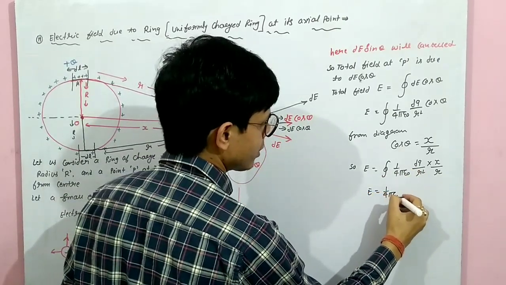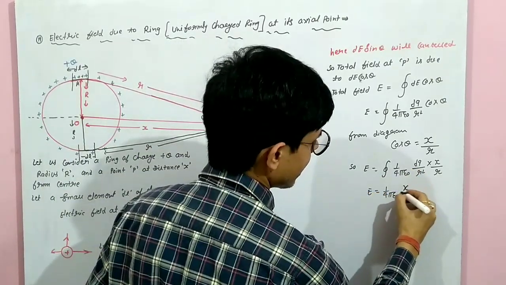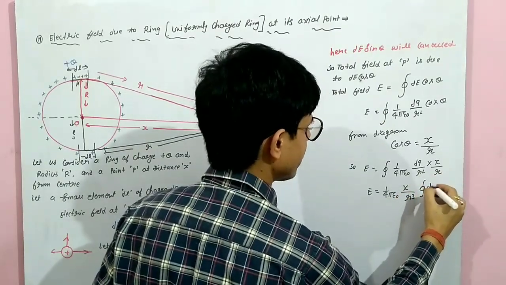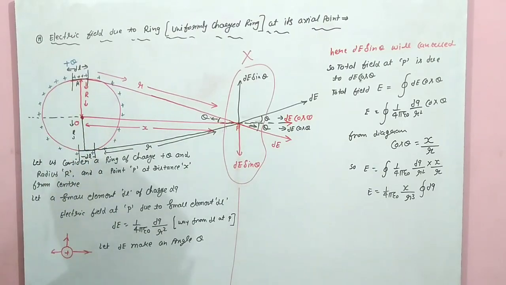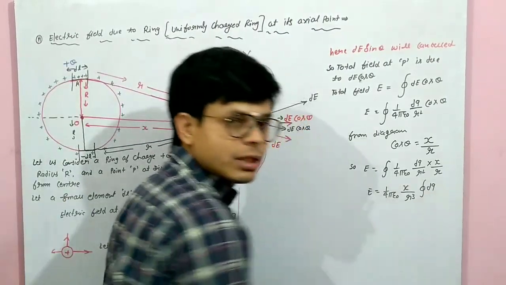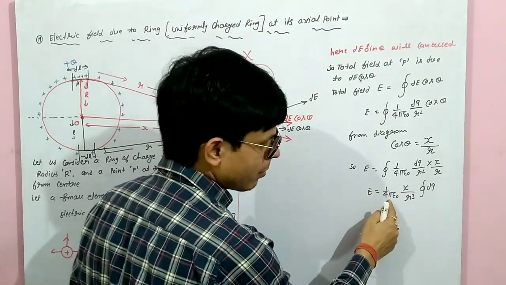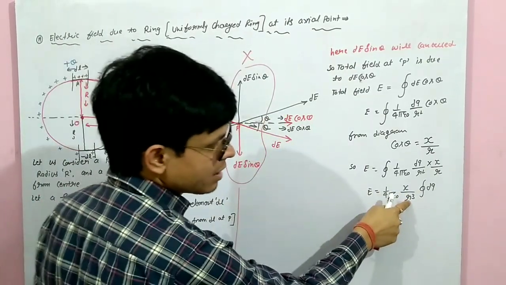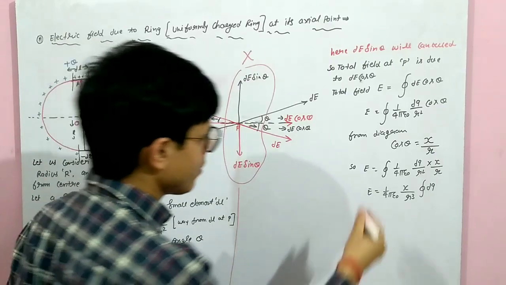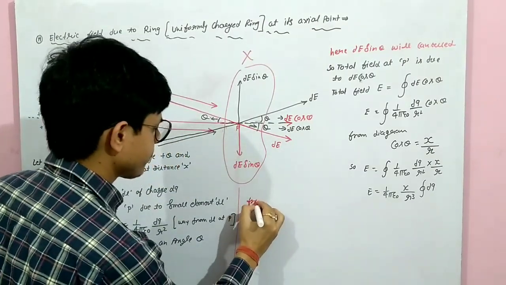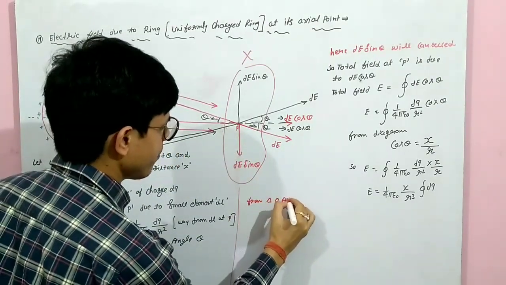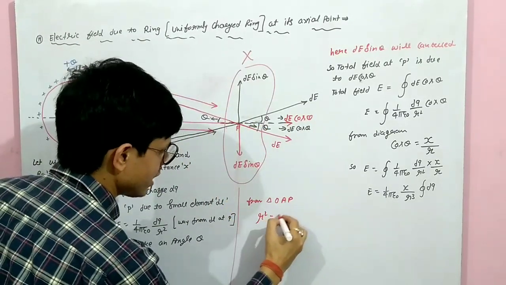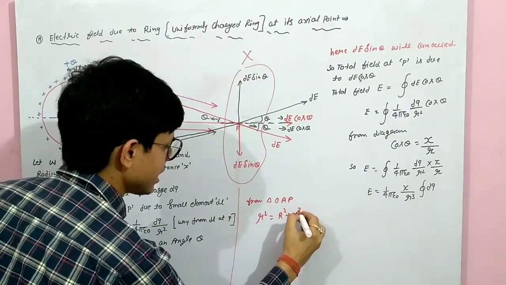Now take the common. 1/4 pi epsilon naught is common. x comes out, r cube, into integration of only dq. We integrate only that which has d in front of it; everything else is constant. See, 1/4 pi epsilon is a constant term, x is constant because it is a distance, and r is also constant. Now from triangle OAP, small r square is capital R square plus x square.